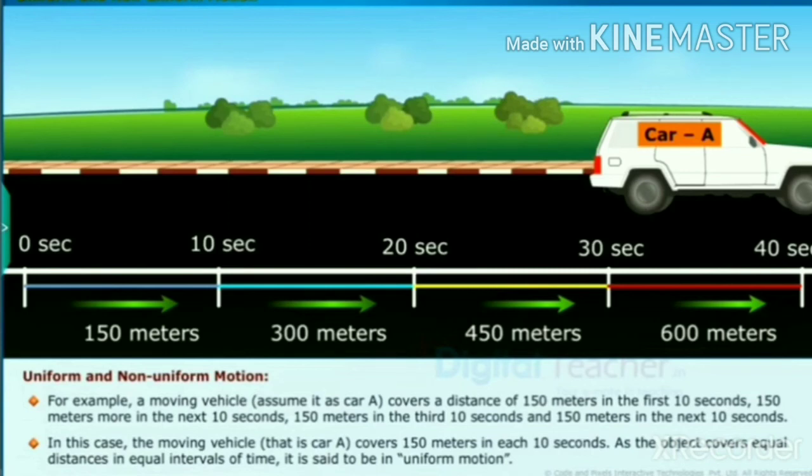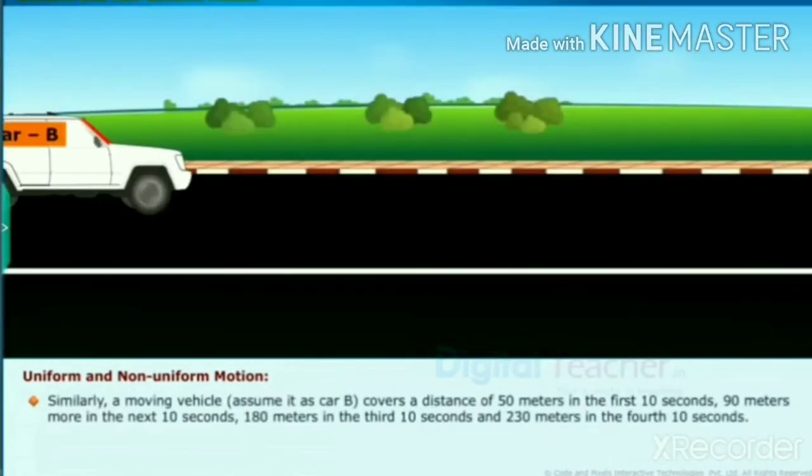So the total distance is 600 meters. In this case, the moving vehicle car A covers equal distance in equal intervals of time. So it is said to be uniform motion.